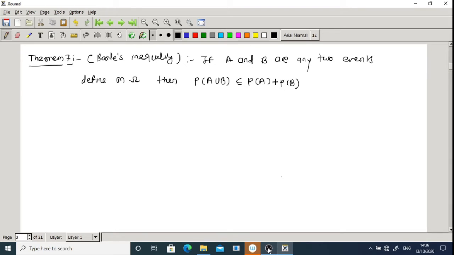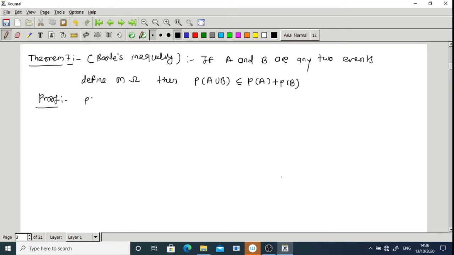Theorem number 7 is Boole's inequality. If A and B are any two events defined on omega, then probability of A union B is less than or equal to probability of A plus probability of B. To write the proof of this, we prove this by addition theorem of probability.